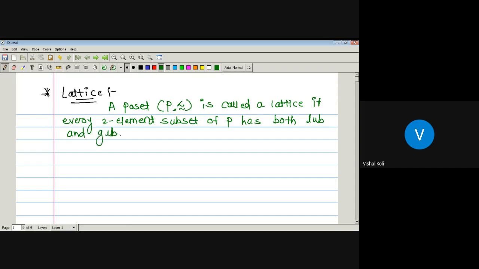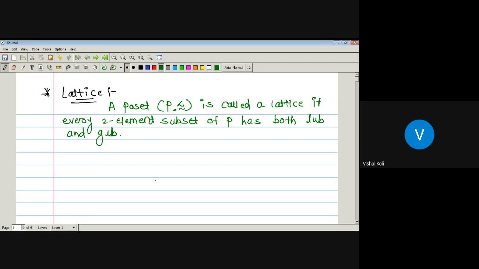Okay, so any poset P with relation precede is said to be a lattice if we take any two element subset of this P, which has both a least upper bound and a greatest lower bound. Only then is the corresponding poset said to be a lattice, otherwise it is not a lattice.